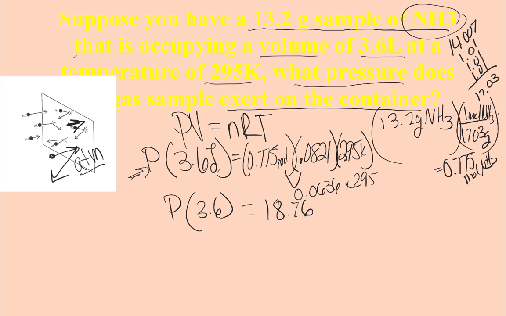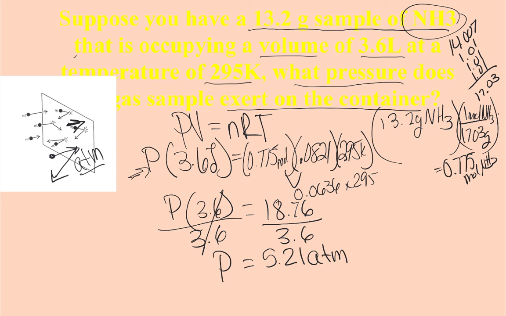I get 18.76. And then to isolate my P, my atmospheric pressure, I'm going to divide both sides by 3.6. That cancels out. I get P equals 5.21, and this is atmospheres. So inside of my 3.6 liter container, at 295 Kelvin, the pressure that 13.2 grams of NH3 will exert on the walls of the container is 5.21 atmospheres.